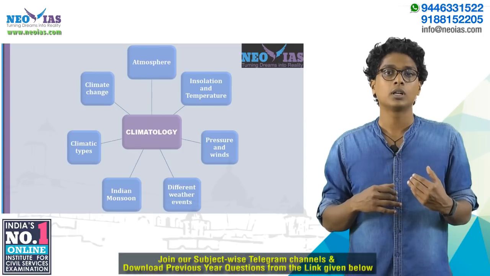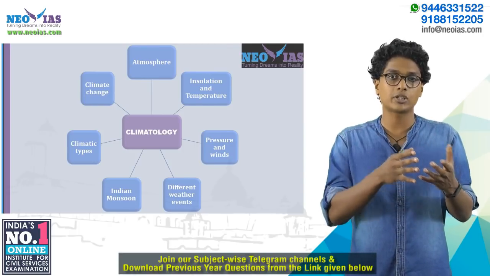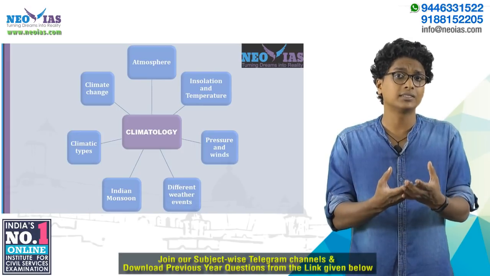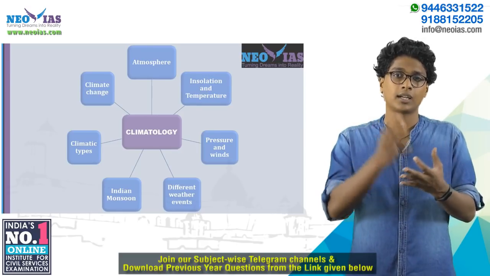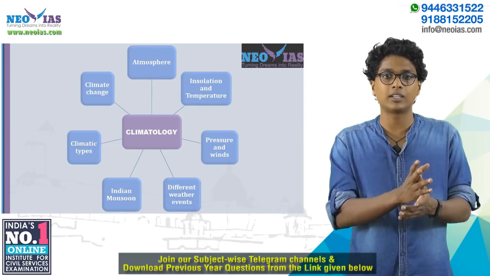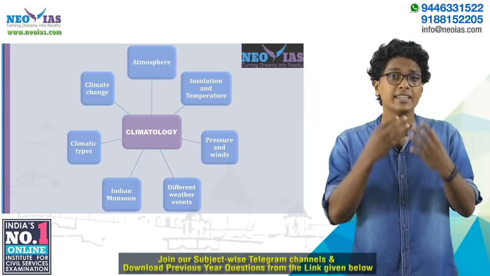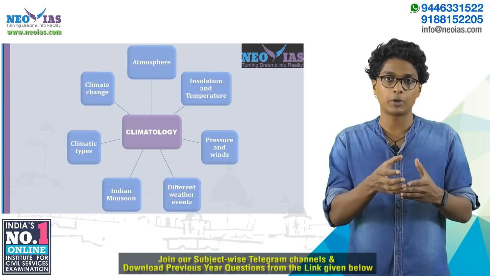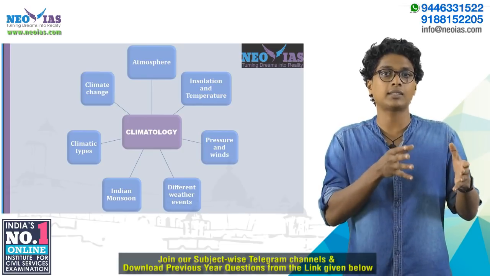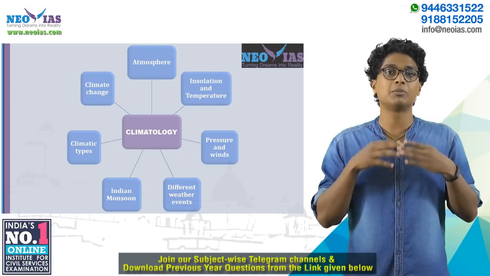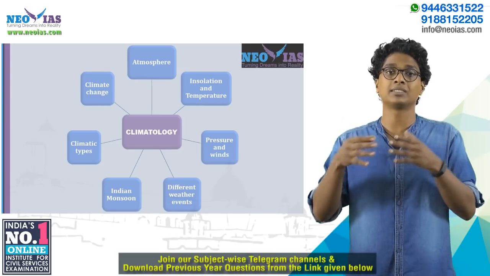And the next one is climatology, with topics like atmosphere, temperature, insolation, pressure and winds, and various weather events like El Nino, La Nina, Indian Ocean Dipole, thunderstorms, cyclones, extratropical cyclones. These kinds of topics are covered through the syllabus, and we will also be discussing India's climate as part of climatology. So we won't be having Indian geography and world geography separately discussed; rather, along with climatology, we will be discussing India's climate, like the Indian monsoon, various seasons and weather events in India's case.